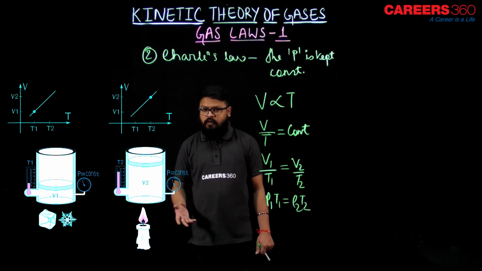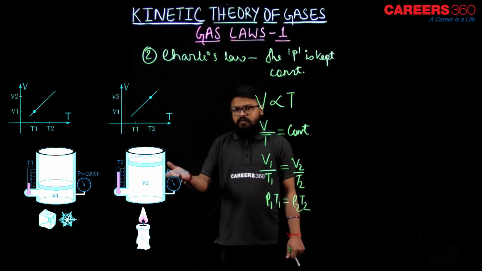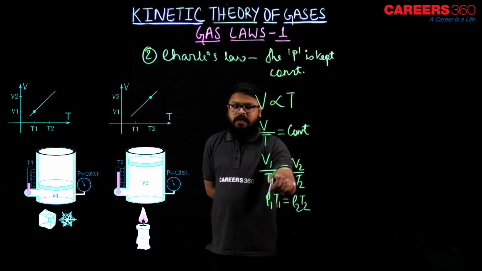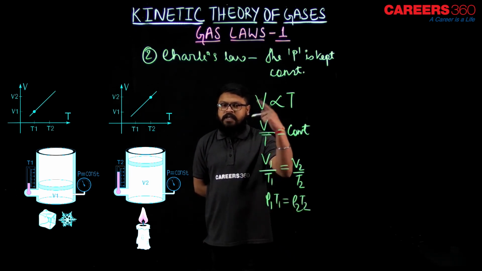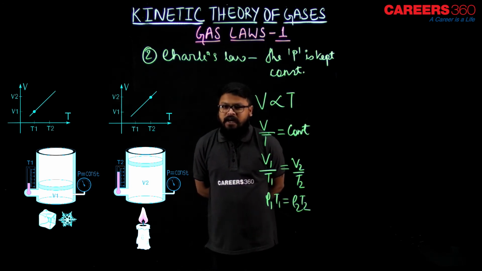If temperature is less, volume is less under constant pressure. Over here temperature is more, so volume is more under constant pressure. So what can we say? V1 upon T1 equals V2 upon T2, or V is directly proportional to T, that is V by T equals constant, right? I hope that is clear to you.